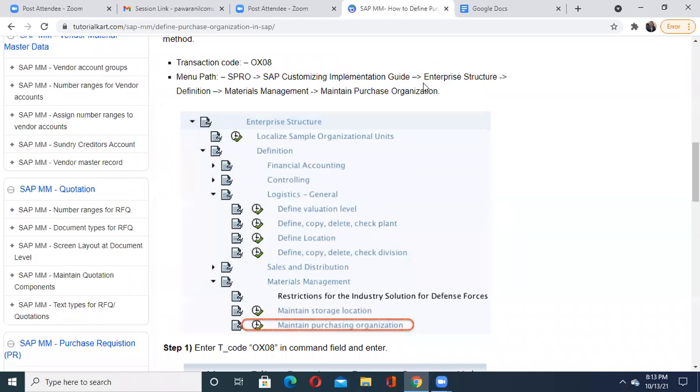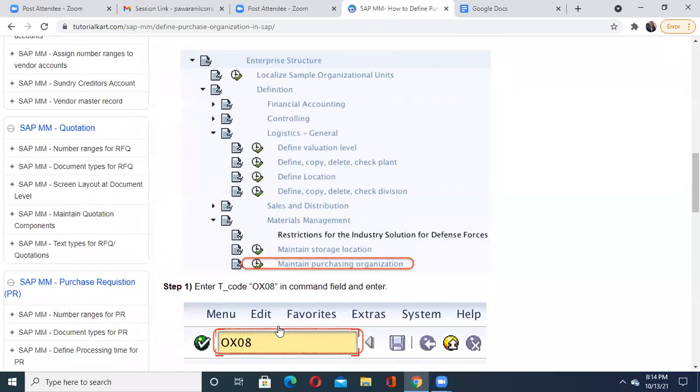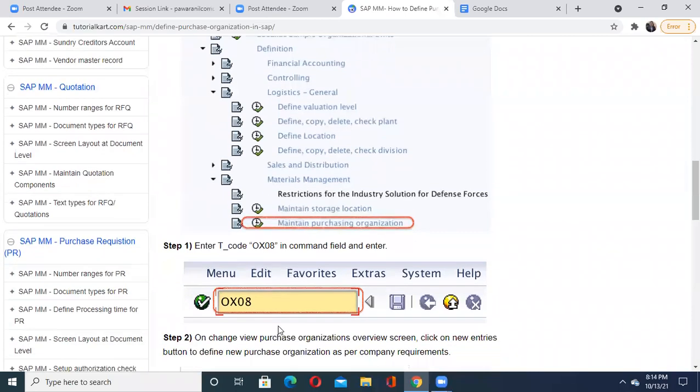Inside the enterprise structure, go to the subfolder Material Management. Then inside Material Management, go to Maintain Purchasing Organization. The same job you can do with the single transaction code OX08.